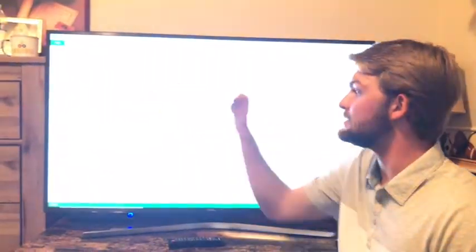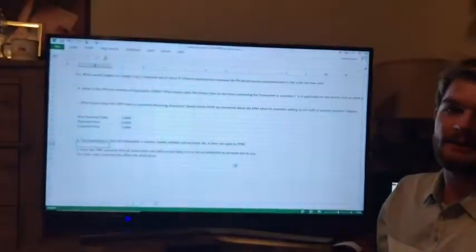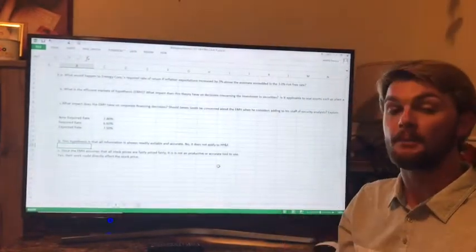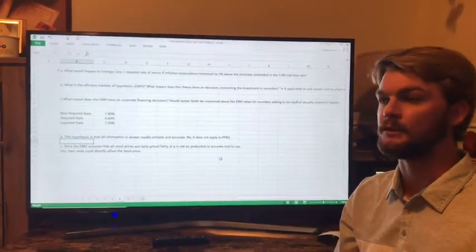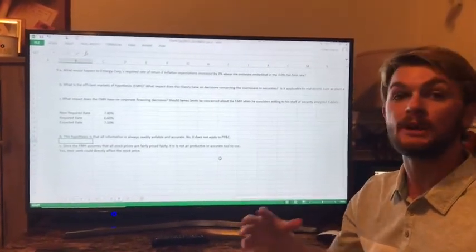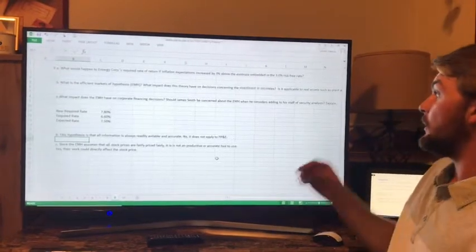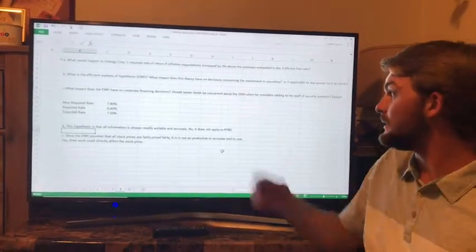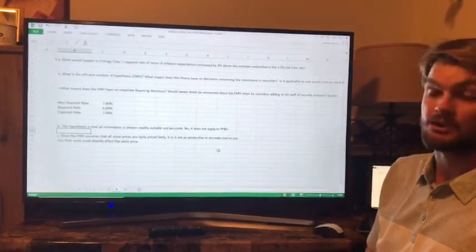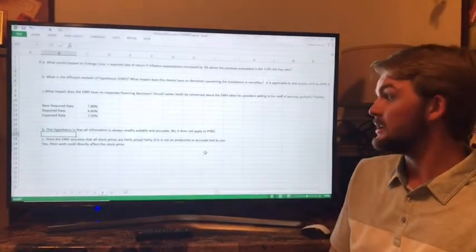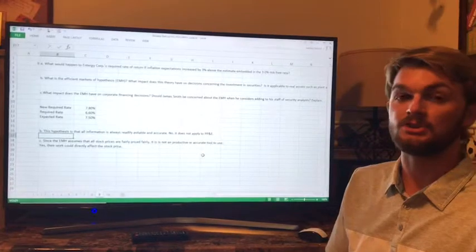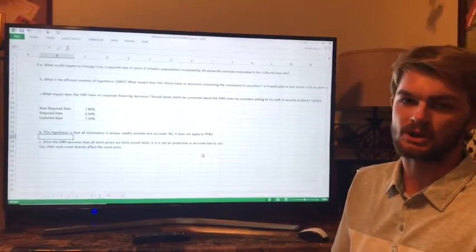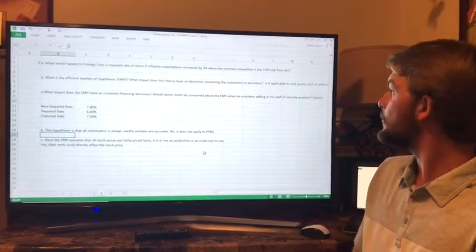Now, what is the efficient markets hypothesis? This is the hypothesis that everything in the market is accurate and all of the information is also accurate and the pricing is fair. Now, they asked us what impact does that theory have on decisions concerning investing in securities? And I believe that it would make it much more difficult to invest because information is not always accurate and stocks are not always fairly valued.